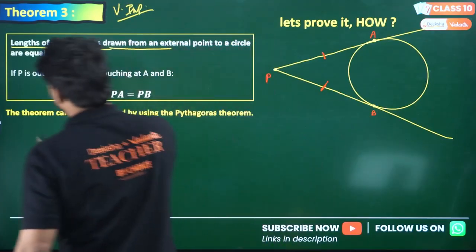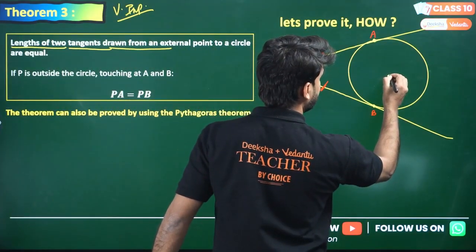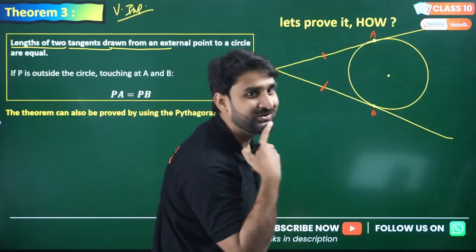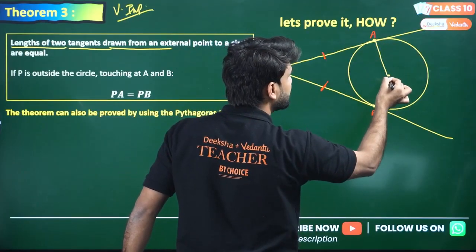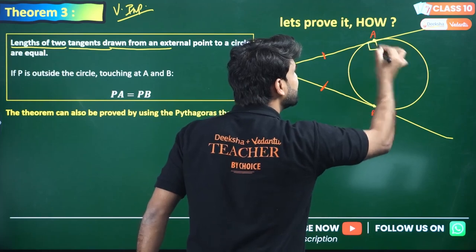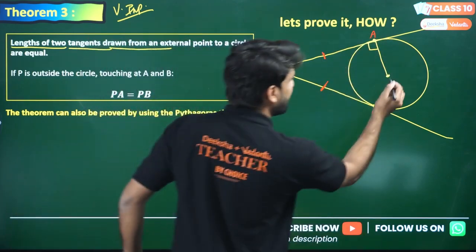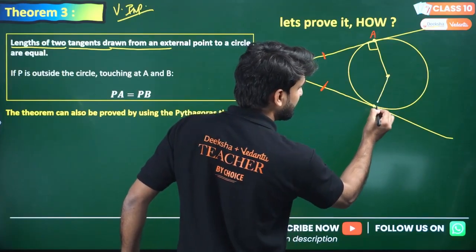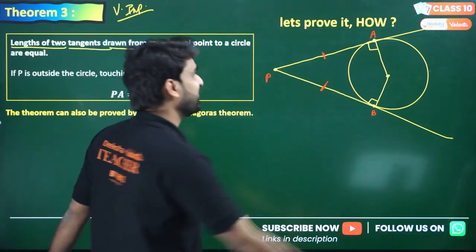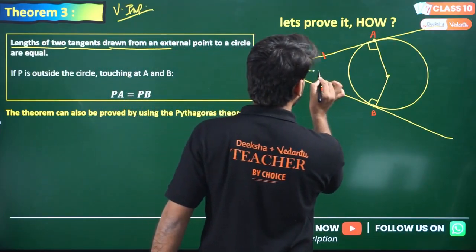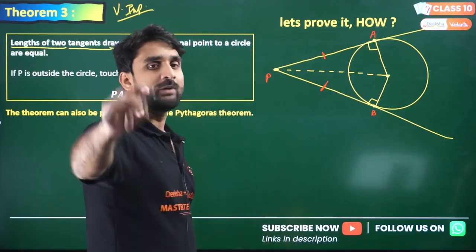So let's draw the center. This is the center and this is the point of contact. You guys know, yes, if I join this point of contact from the center, the angle will always be 90 degree. The first theorem: if I draw the radius here at this point, the angle will be 90 degree. This is the first theorem. And if I join this from the external point, look, this, so there will be two right angle triangles.